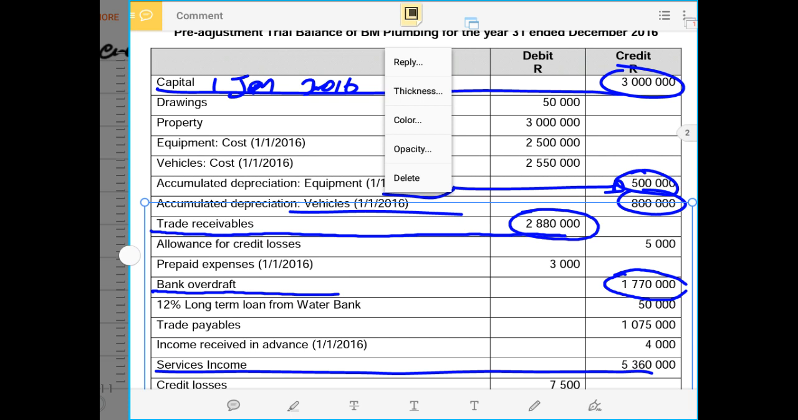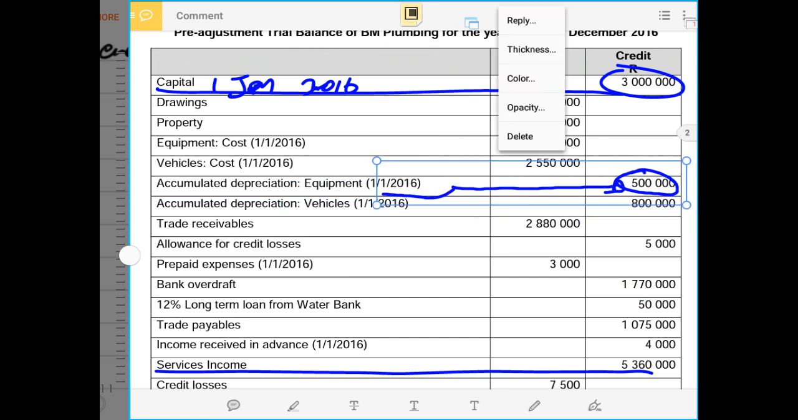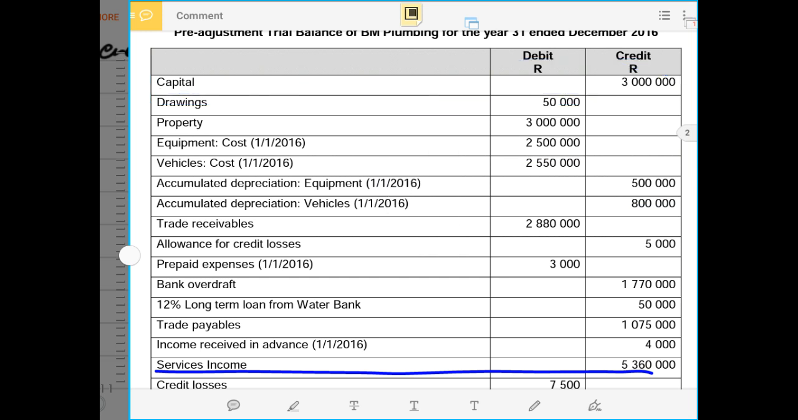Now we will begin with the journal entries that are given to us. Don't forget that we have reversal entries that must always be taken into account.